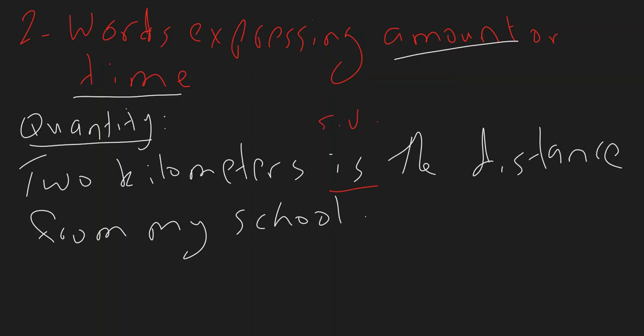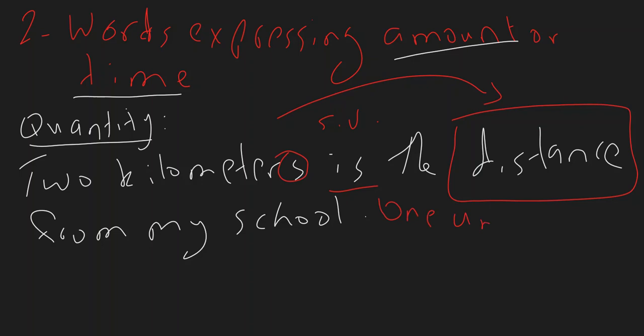And the subject, in this case, is a quantity. Here is a unit of measurement, which is kilometers, although it ends with an s. It refers to one distance. So if it refers to one distance, then this is 1 unit of measurement. So if I refer to 1 unit of measurement, then I treat the quantity, which is the measurement, as singular.